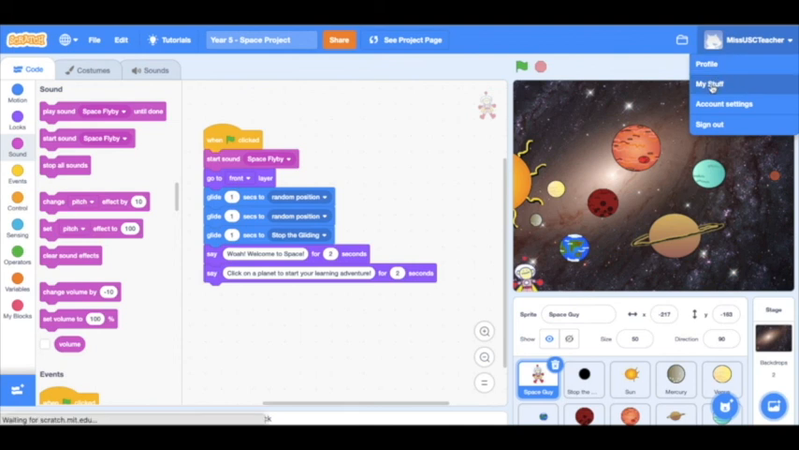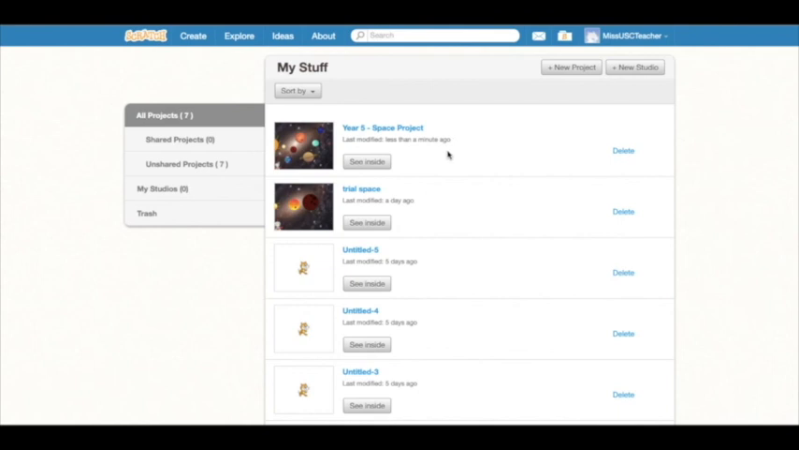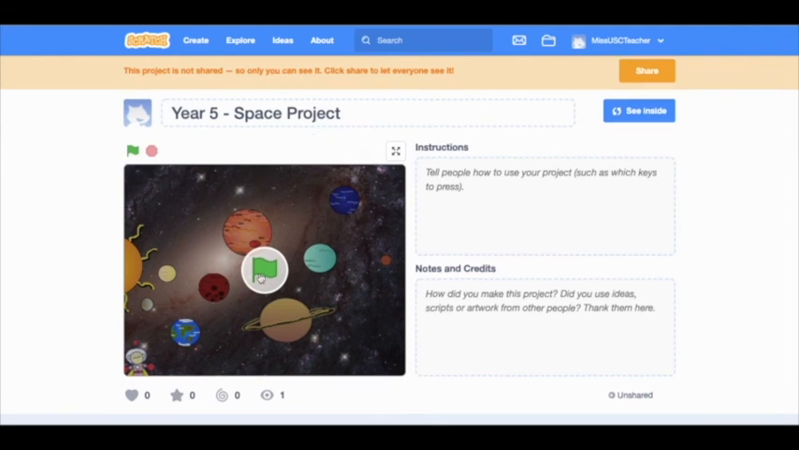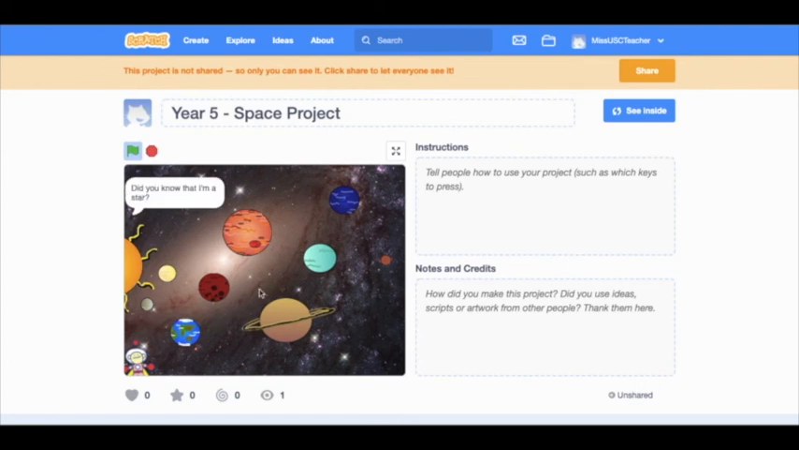Now we go to the top right hand corner, click My Stuff, then there's our Year 5 space project at the top, click on that, and then we can watch what we've done. And that's how you create an educational animation using Scratch 3.0.